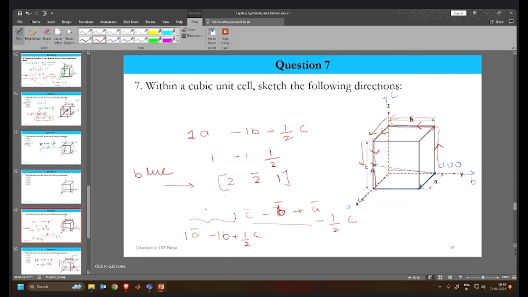Because it is vector addition, where we start and where we end is what matters, not the path. It doesn't matter. The same will go with this particular path also.